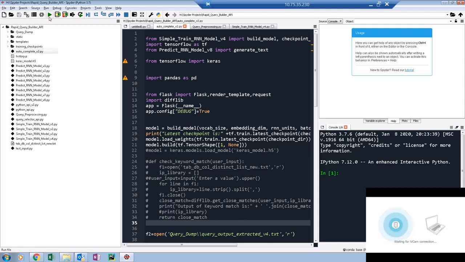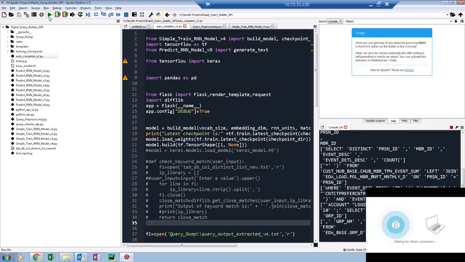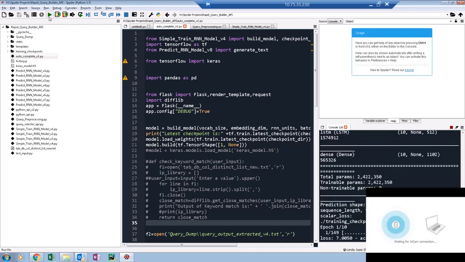Let's go ahead and run it and see what's happening. Looks like it's running. So we got TensorFlow installed, and finally we are able to successfully start training the model.